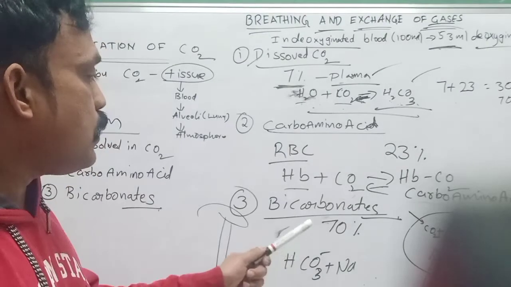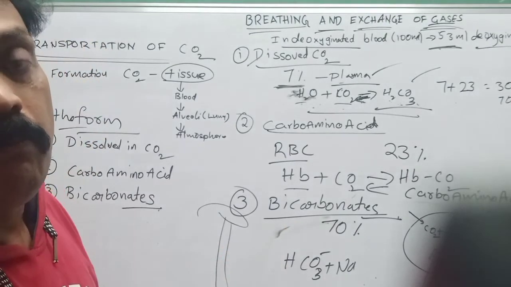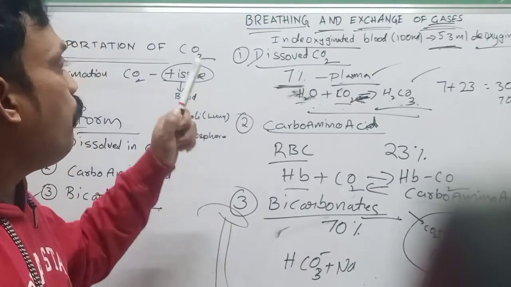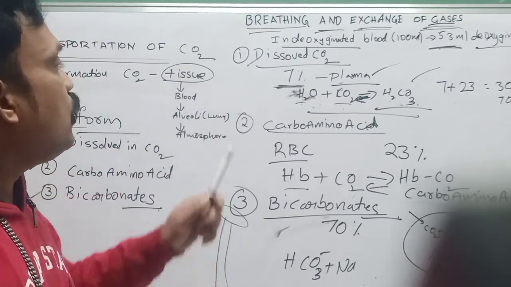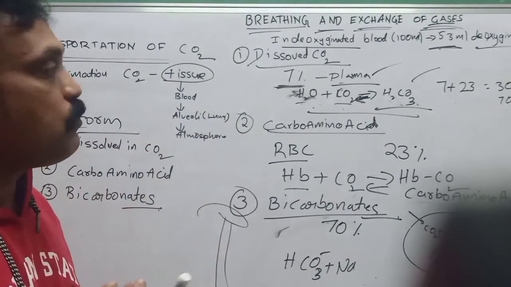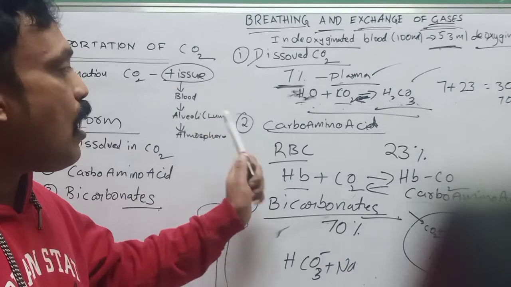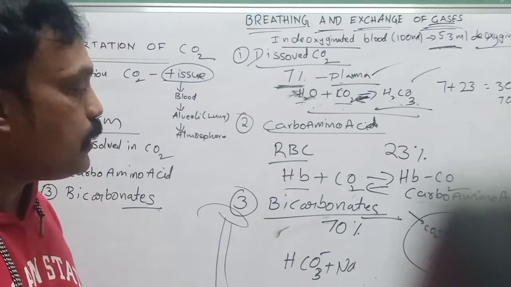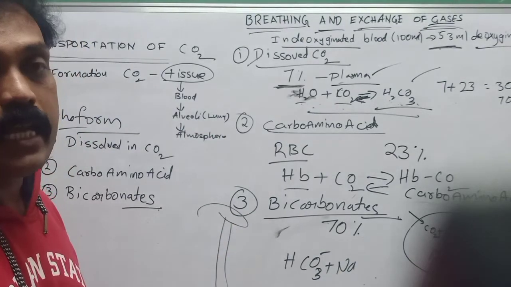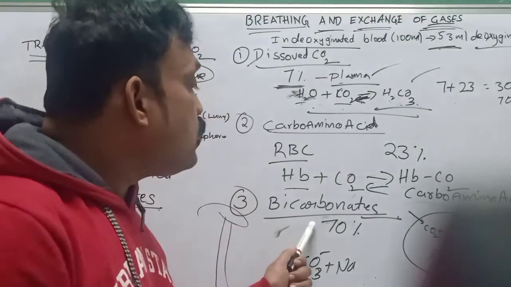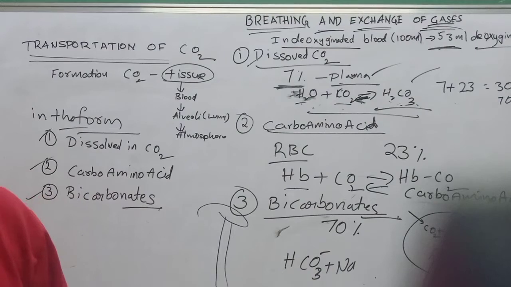Most of the carbon dioxide travels as bicarbonates. So the transport of carbon dioxide is in three forms: as dissolved carbon dioxide 7%, as carbamino compounds 23%, and as bicarbonates, 70% of carbon dioxide is transported in our blood. Okay, thank you.